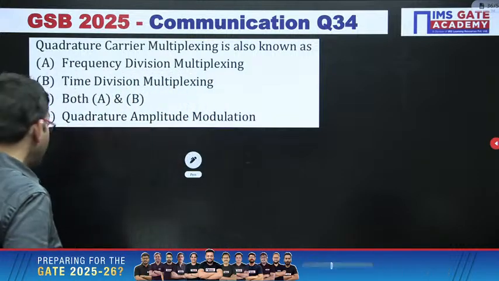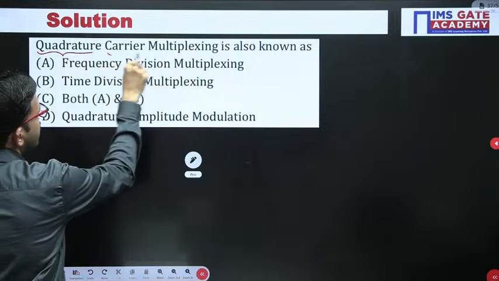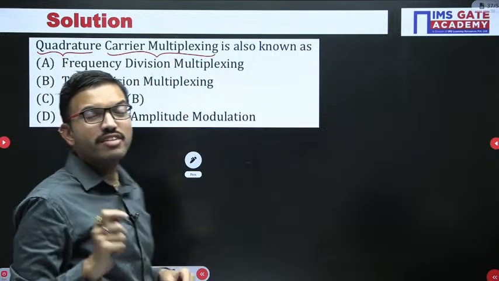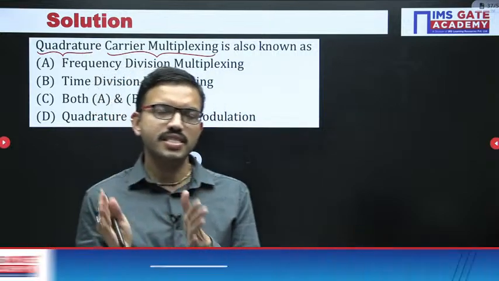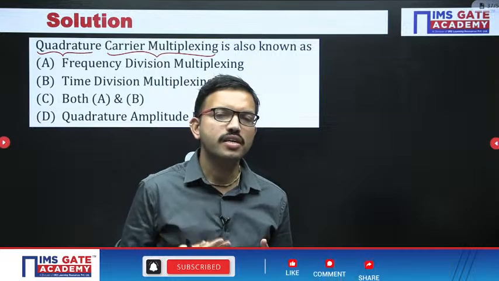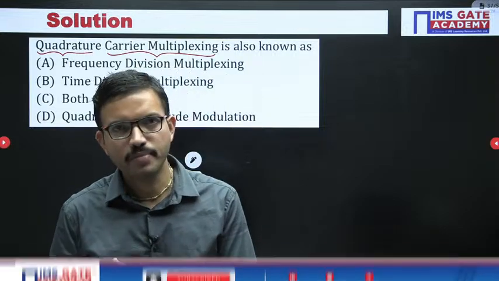Yeah, here we are having quadrature carrier multiplexing. See, in the first chapter, we had frequency division multiplexing. In order to transmit multiple signals in the same channel, we used the concept of frequency-based sharing, that is called frequency division multiplexing.